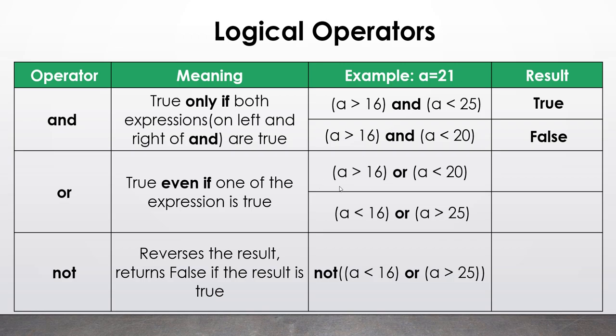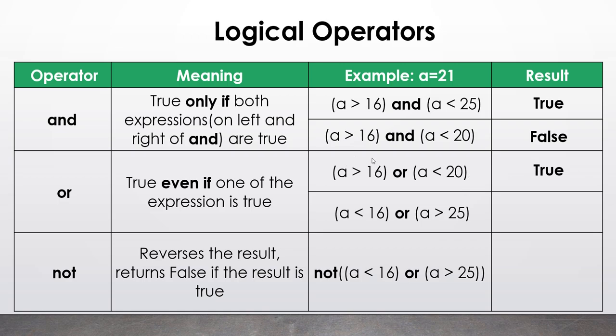So what I've written: a is greater than 16 or a is less than 20. Okay, so the value of a is 21. So a is greater than 16, a is less than 20. In between I have used the OR operator. I want you to guess what is the output of it. Okay, so the result of this total condition will be true.